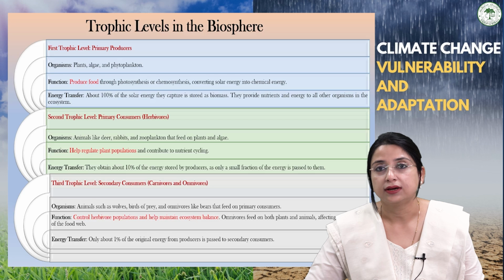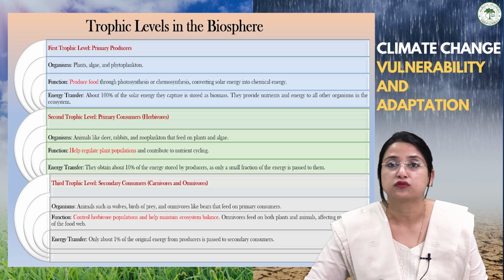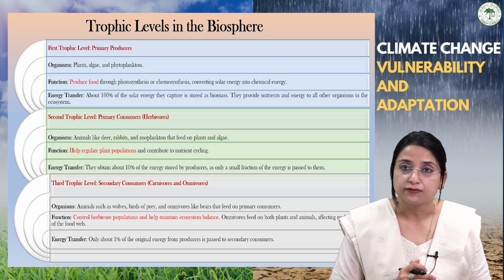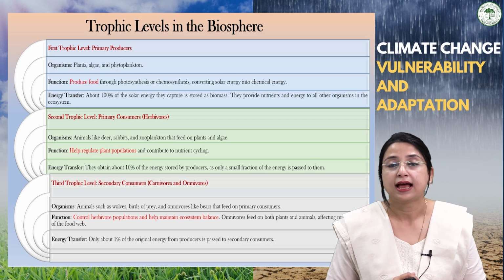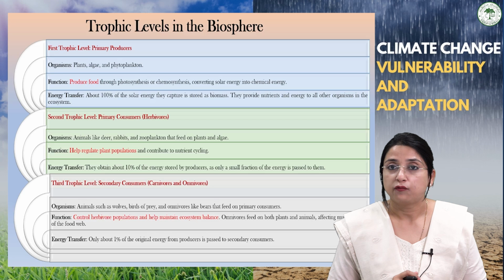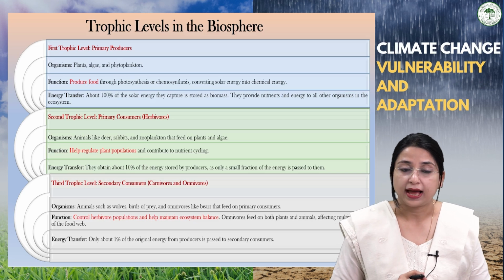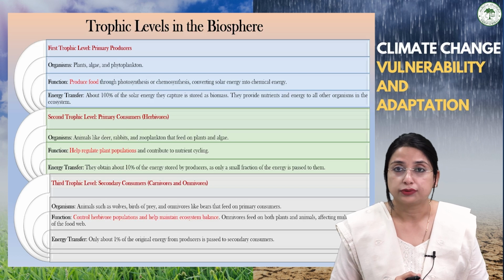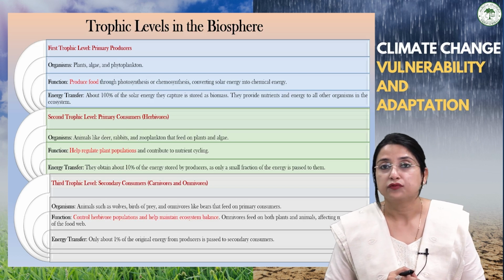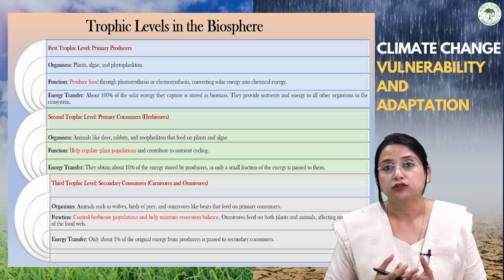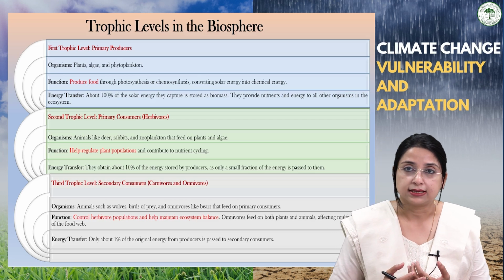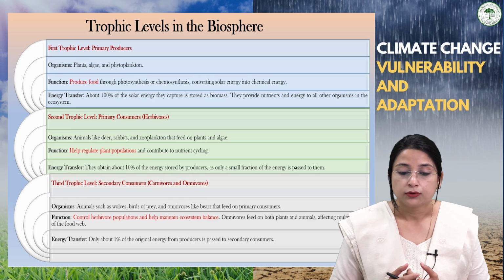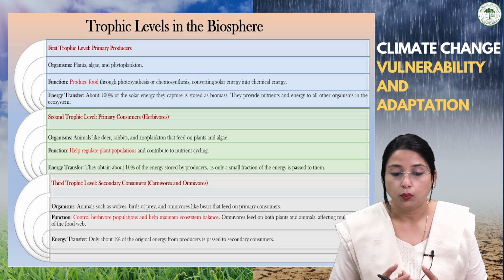While studying biospheres, how the energy and nutrients flow in the biosphere is very important to understand. For this, we have to understand the trophic levels available in the atmosphere. There are four major trophic levels which we have to study here. The first trophic level is of primary producers. Producers always means those which produce their own food, either through photosynthesis or chemosynthesis, and comprise plants, algae, phytoplanktons, etc. So they produce food on their own.